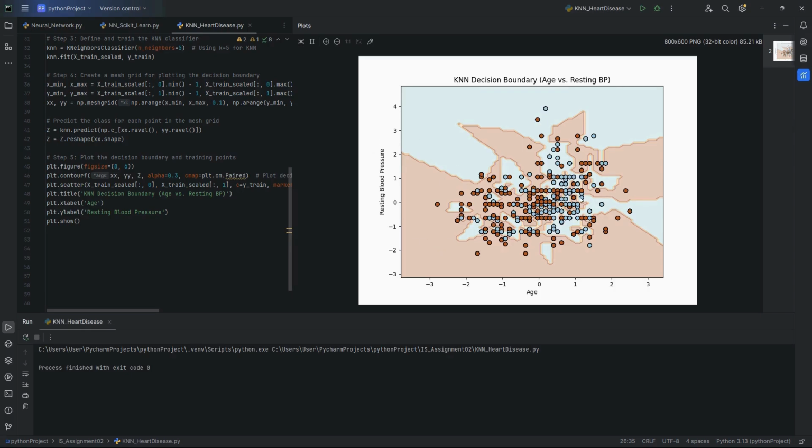To sum up, KNN is a simple but powerful algorithm that can predict whether someone has heart disease based on age and resting blood pressure in this case. By categorizing these features, we can easily visualize how the model works and make predictions that are both accurate and interpretable. That's all from me. I will pass to the next presenter.